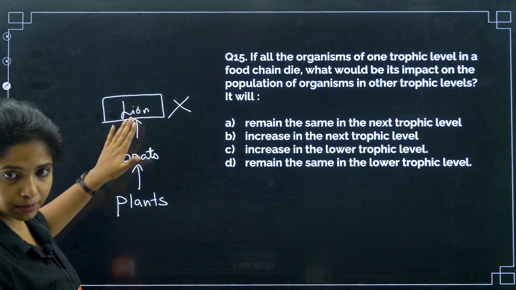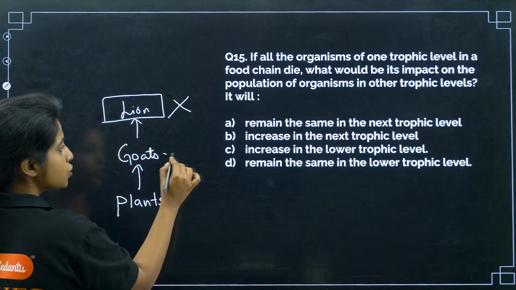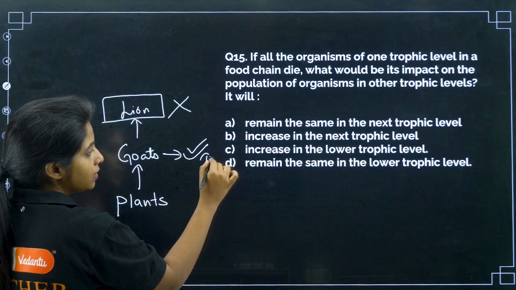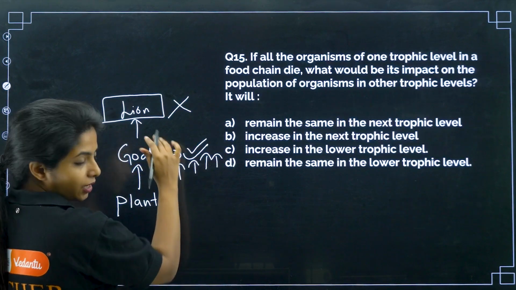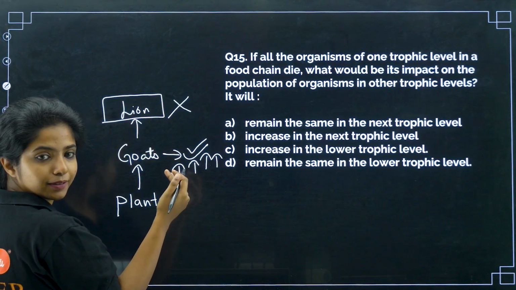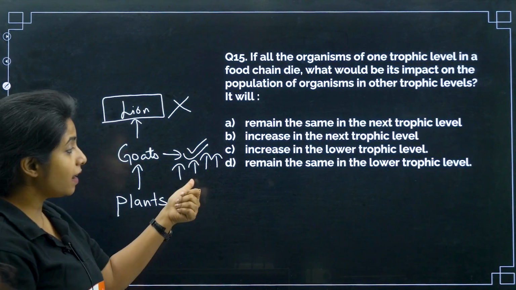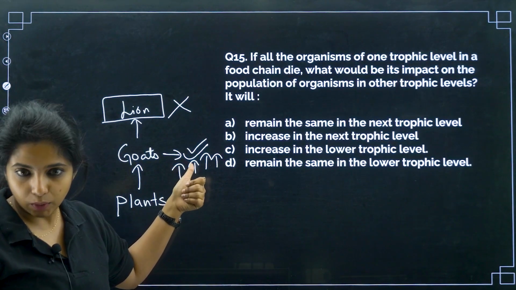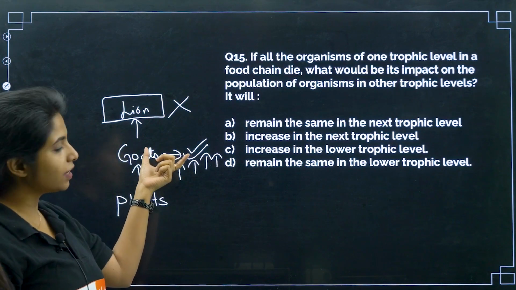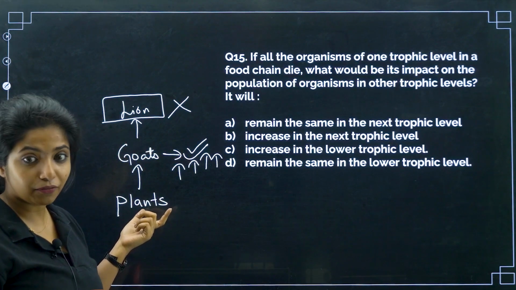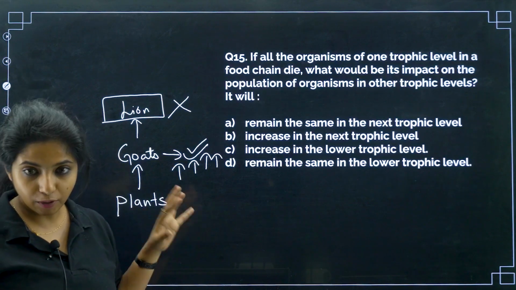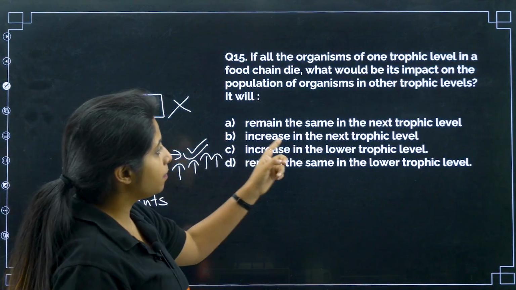Basically, if they die, the goats below them will have no one to be eaten by. They will keep on increasing their number. And here you don't find tiger, lion is the only one. So yes, their number keeps on increasing. That is the thing that will be happening in this particular trophic level. And if they are increasing, obviously the other trophic level will be affected. Goats will be eating all the plants up there. So you see lots of problems are going to happen.